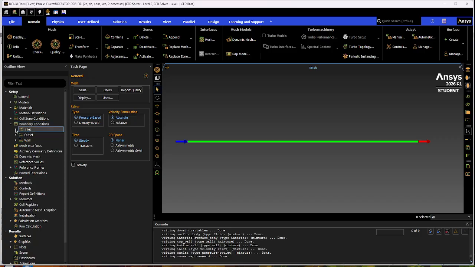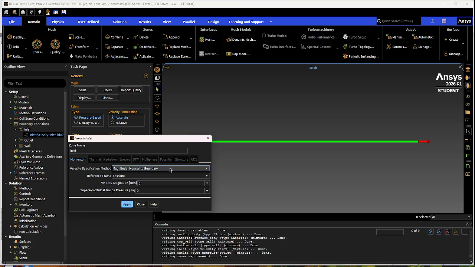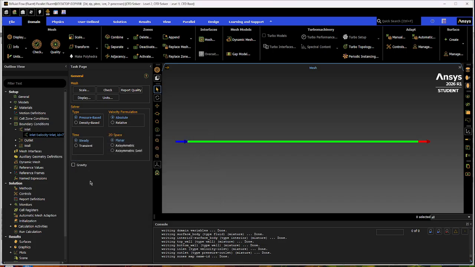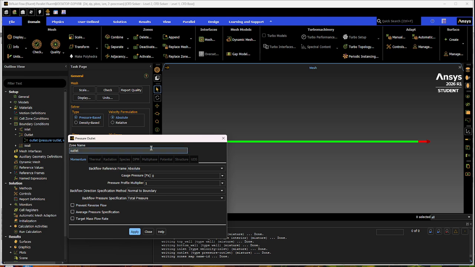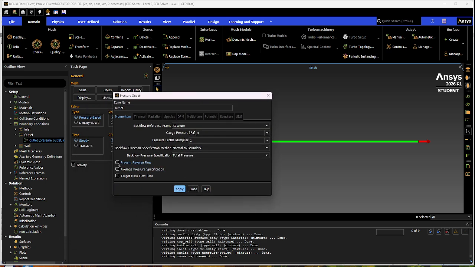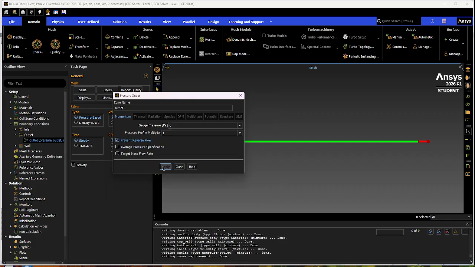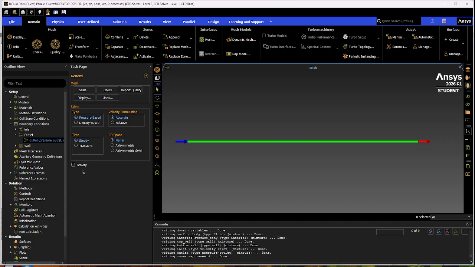Then we're gonna go to boundary conditions, your inlet. Double click on inlet, and your magnitude is gonna be your 5 meters per second. So you're gonna go ahead and do that. Apply, hit close. All right, we don't have to touch this. And then your outlet, we're not changing anything really, but what you are doing is checking prevent reverse flow. You click apply, hit close.